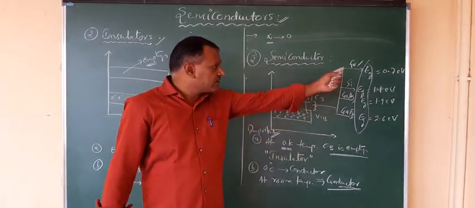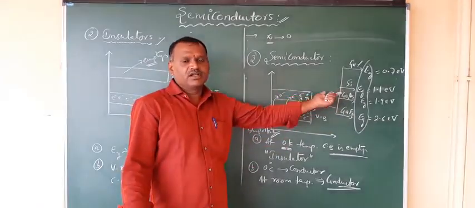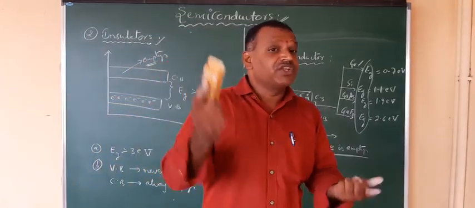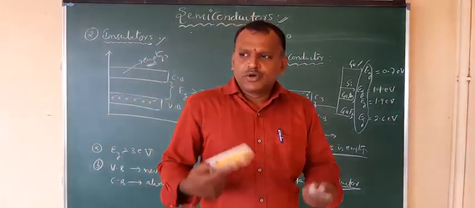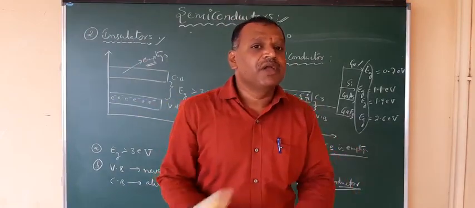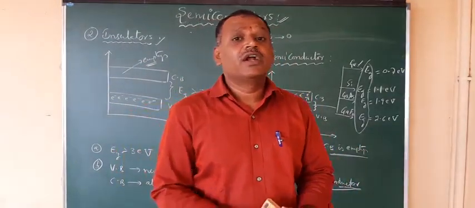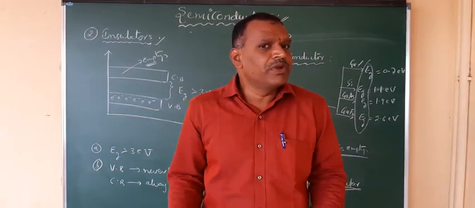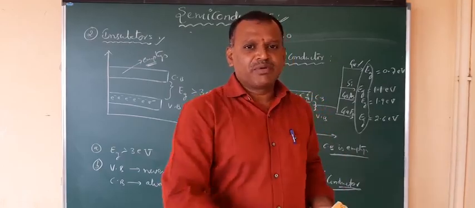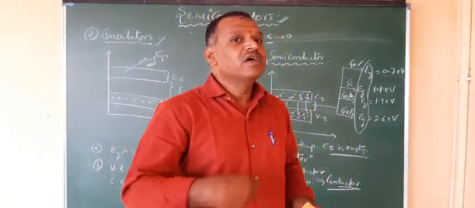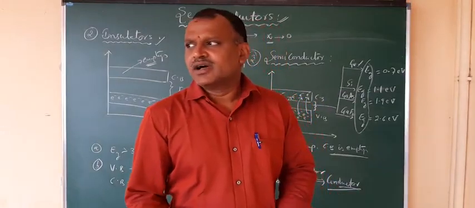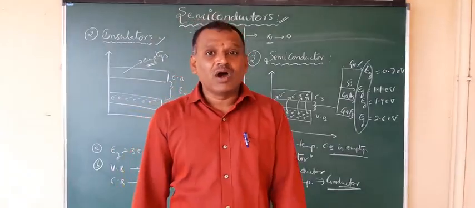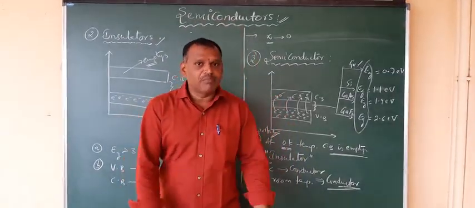So when you take any silicon or germanium, or any one of the semiconductors, it has the property of conduction at room temperature, which is about 27 degrees Celsius, nothing but 300 Kelvin, right? So at room temperature, definitely any semiconductor can behave as a conductor itself. We need not give any temperature to the semiconductor to make the conduction, because room temperature itself is enough. There is no requirement of specially or externally, manually giving temperature to the semiconductor. By room temperature itself it has the property of conduction.